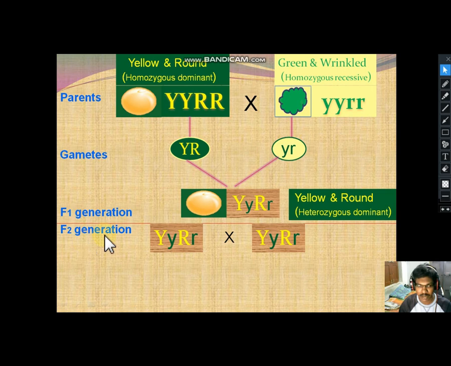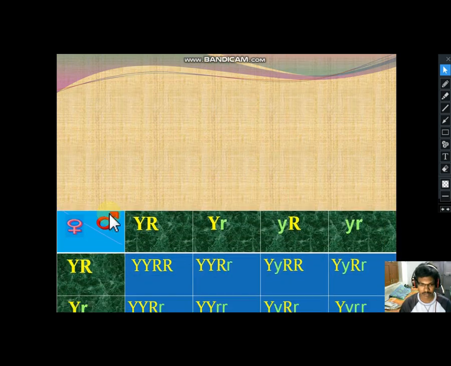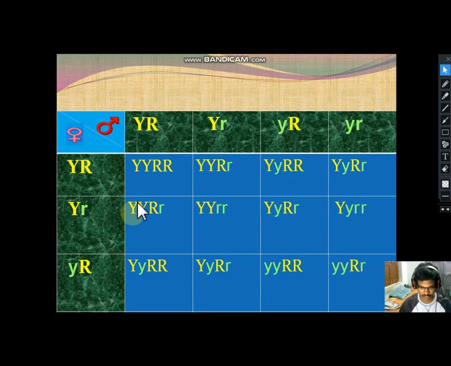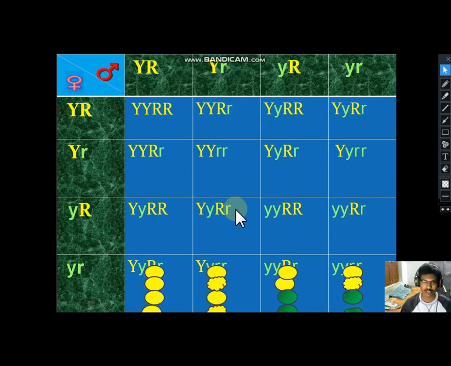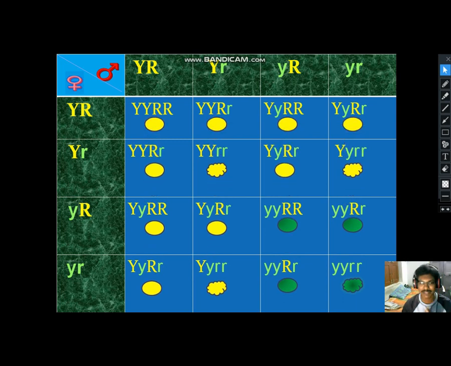In the F2 generation, these two hybrids are crossed, capital Y small y, capital R small r, with capital Y small y, capital R small r. When we observe the F2 generation, the checkerboard or Punnett square, compared with the monohybrid cross, is slightly bigger.